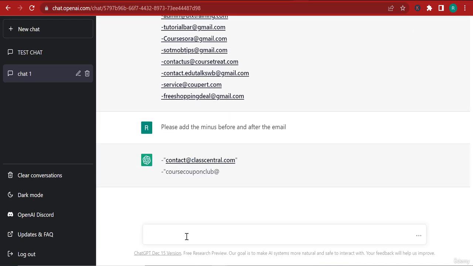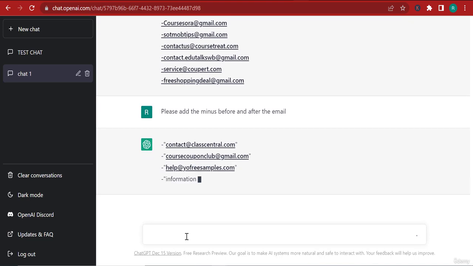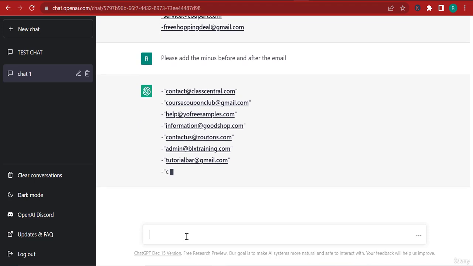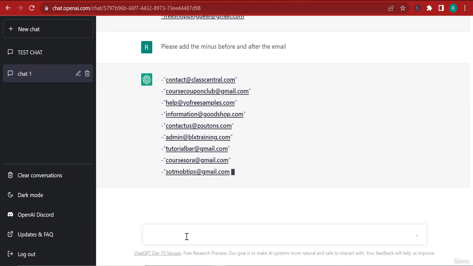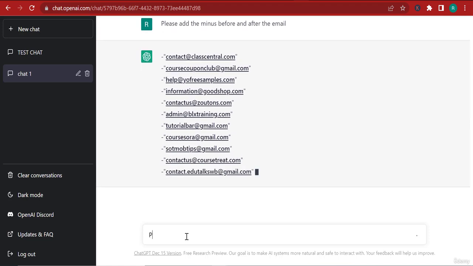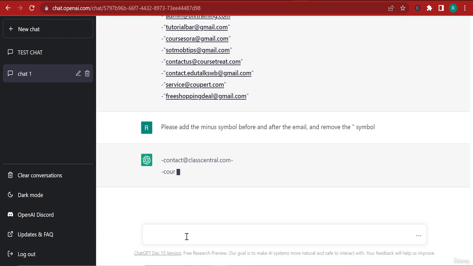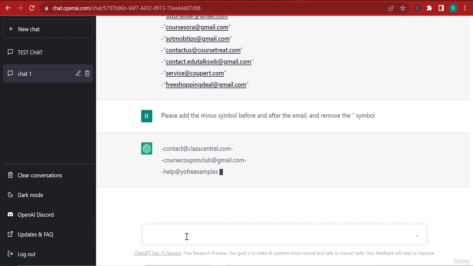All right, so right now I can see that it didn't catch my instruction. So what I can do is put it before and at the end of the email. I'm going to try with this, and remove this symbol. There you go. So right now it is going to do this. Okay, so right now it finally caught the instruction.